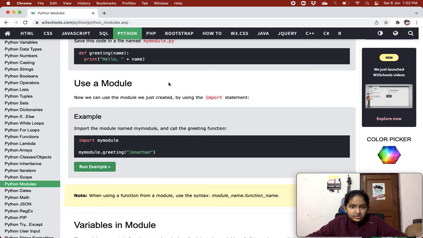Note, when using a function from a module, use the syntax module_name.function_name.